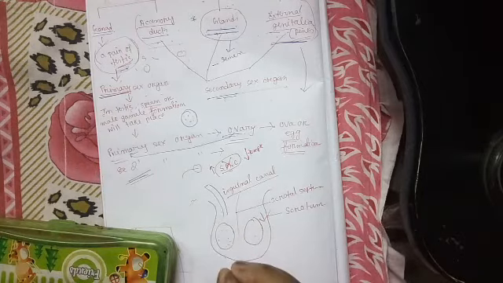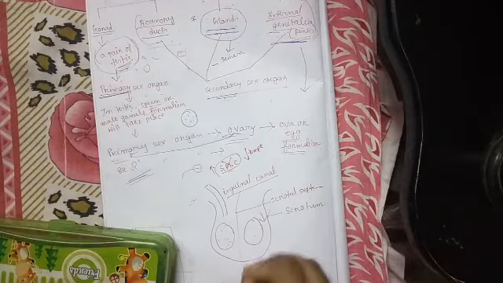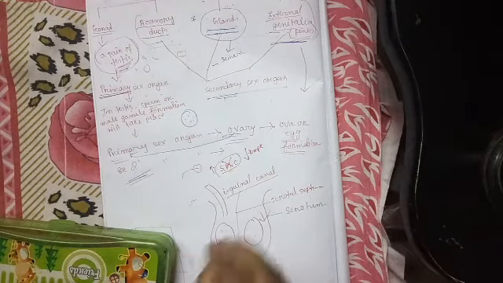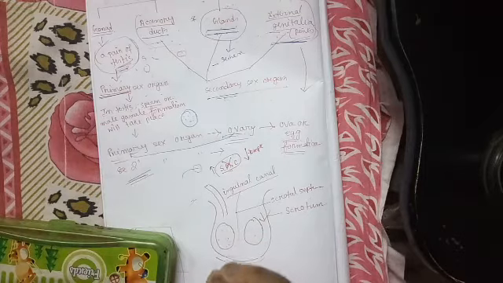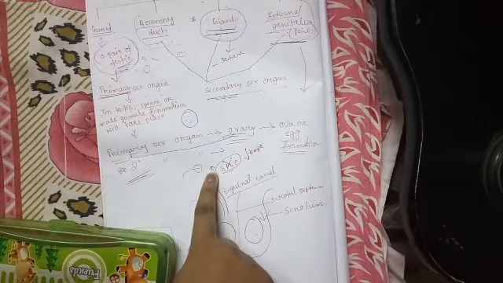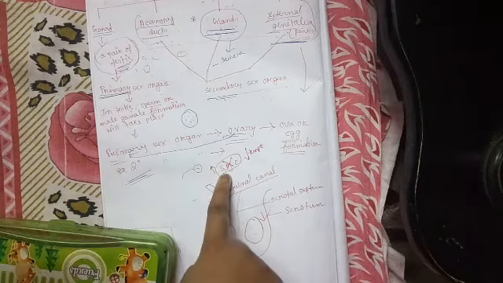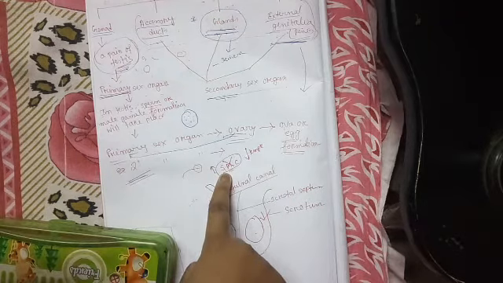Why is this low temperature essential for sperm production? Because if the temperature remains high, the sperm mother cells, or sperm producing cells, will be destroyed. At high temperature the SMCs become destroyed, as a result of which sperm production does not take place.